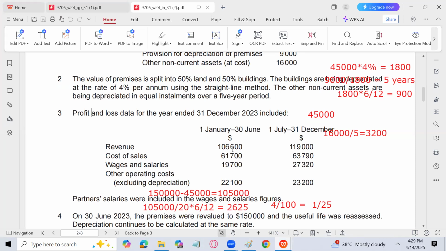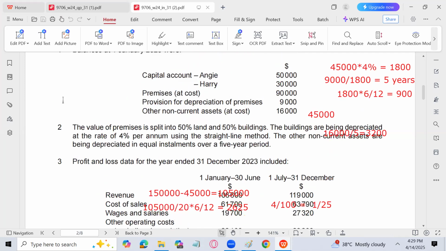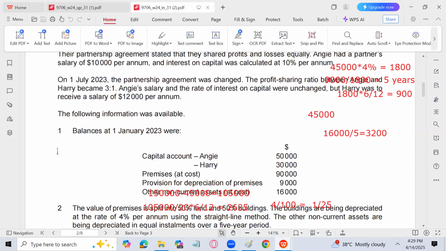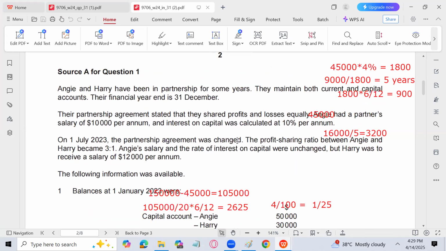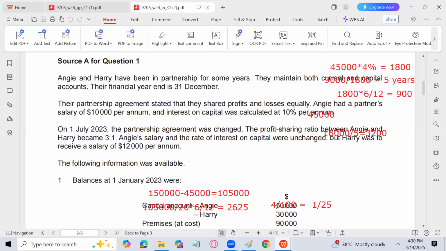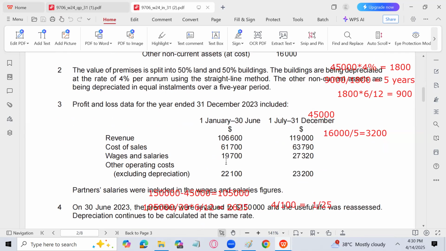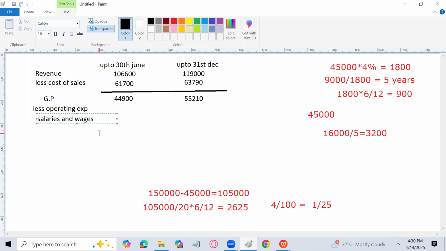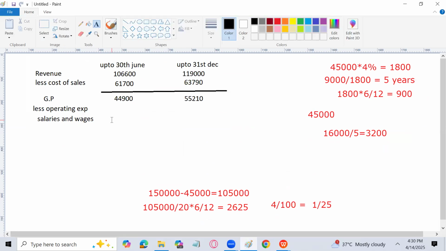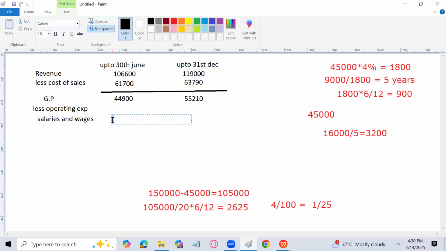So in the first 6 months, we have to pay salary only to one of the partners, and who is Angie. Angie is 10,000. So it means that in the first 6 months, we have recorded 5,000 more. So 19,700 minus 5,000 for the expenses, we will be having 14,700. So wages and salaries, the correct figure is going to be 14,700.